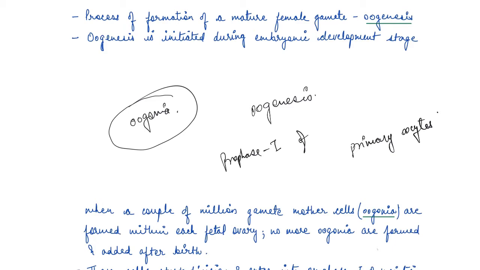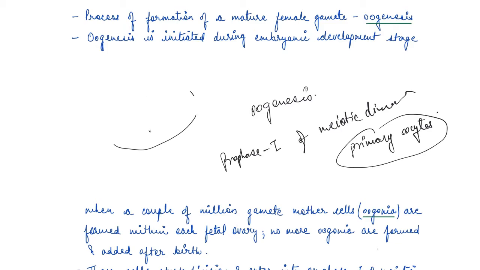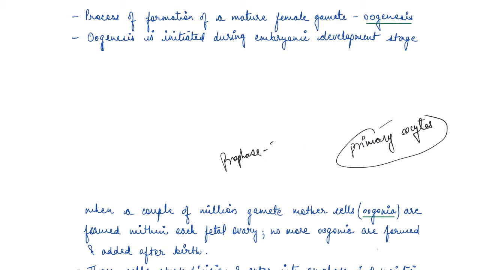Now after birth, what happens? These cells enter into prophase 1 of the meiotic division and form primary oocytes. These primary oocytes are kept like that, right? Now each primary oocyte then gets surrounded by a layer of granulosa cells, and they are known as primary follicle. Let's study this with the help of a diagram.